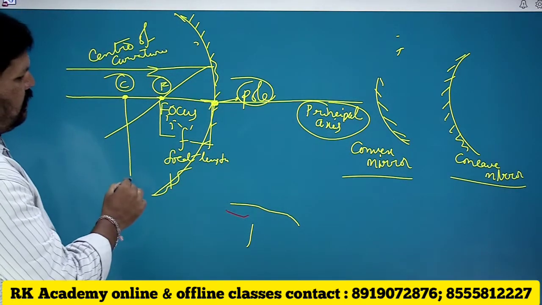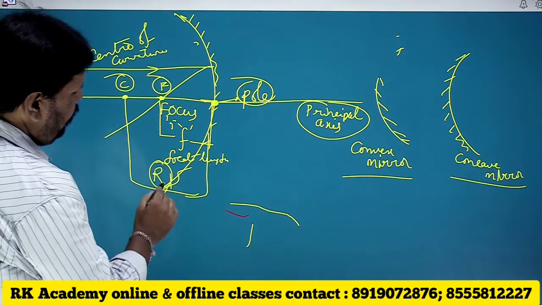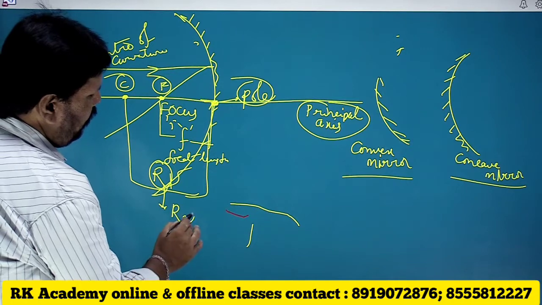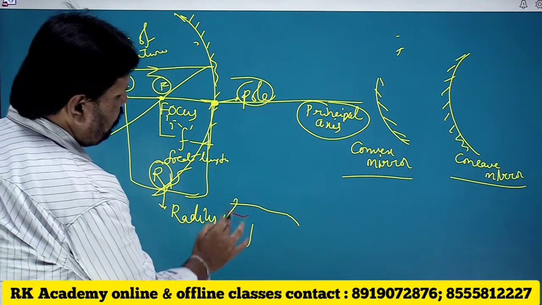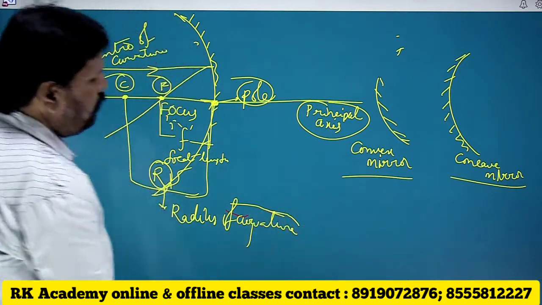And the distance between the pole and the center of curvature is known to be radius of curvature.